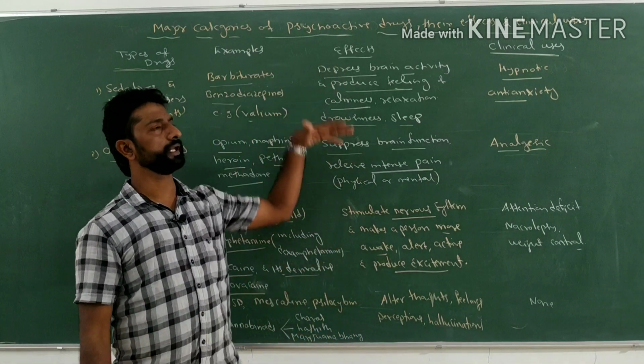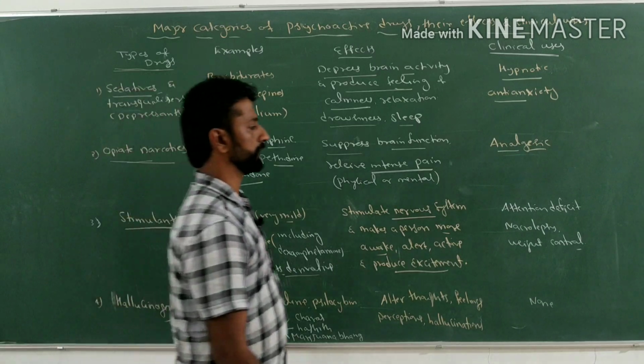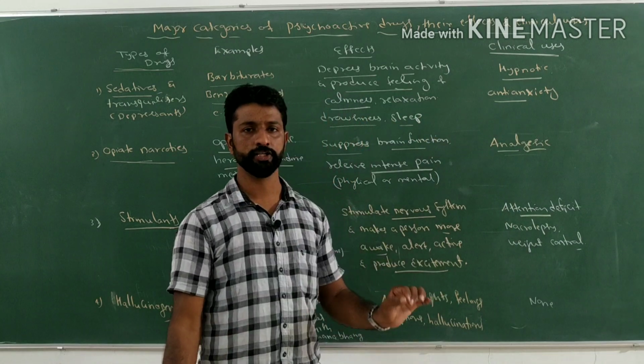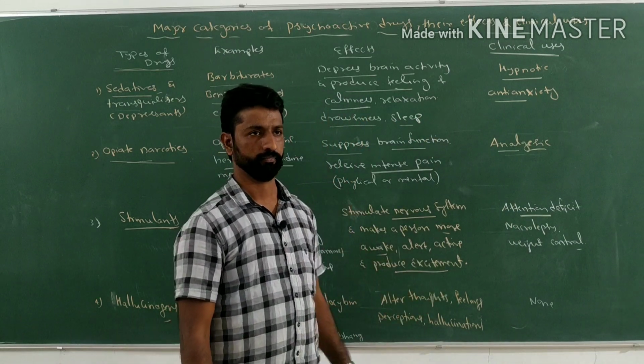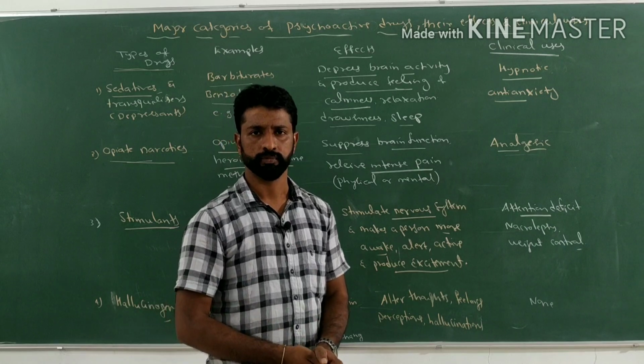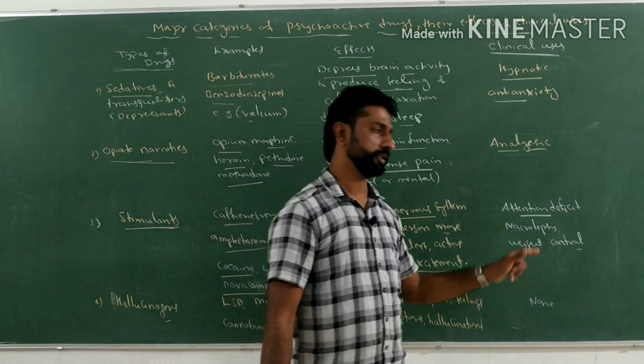What is the clinical use of such stimulants? They are used clinically for those who are suffering from attention deficit, those who are not able to be attentive in any sessions, right? Such persons are called attention deficit.